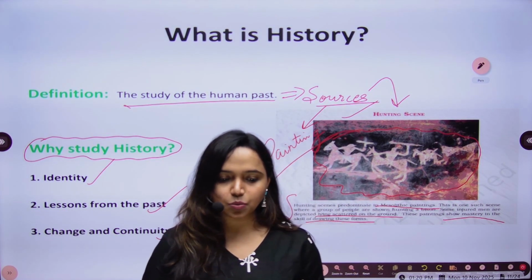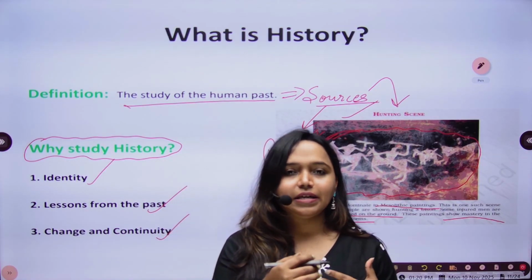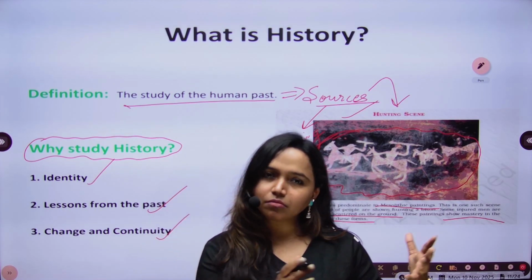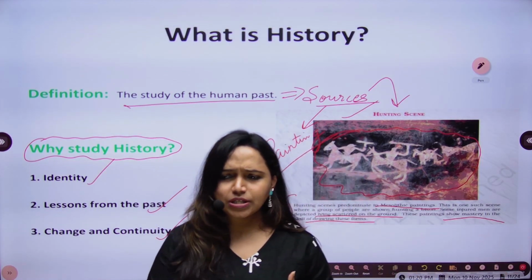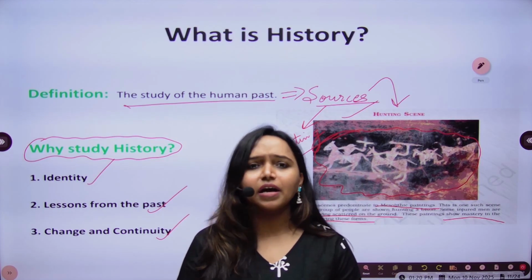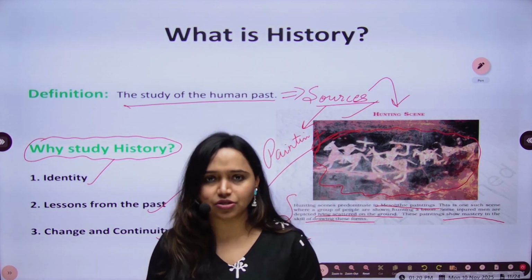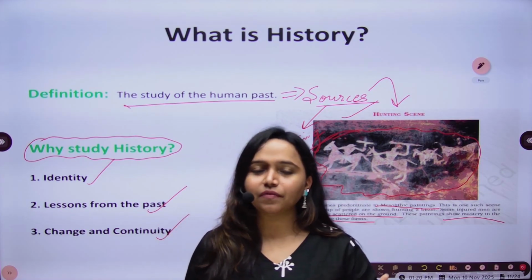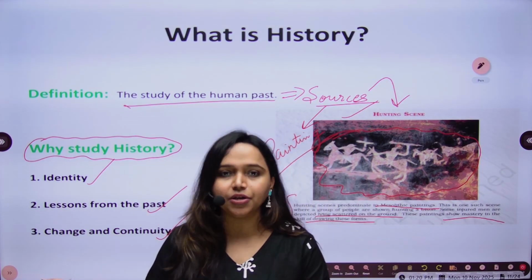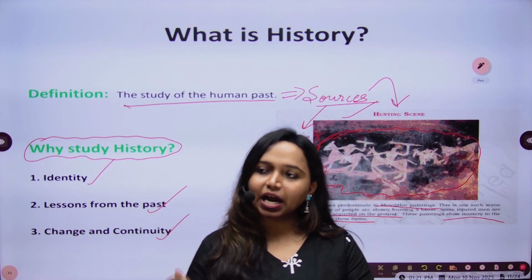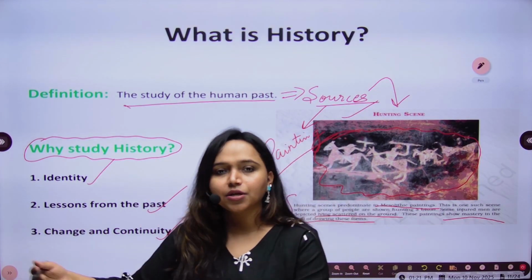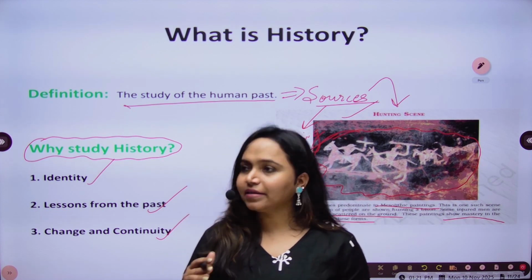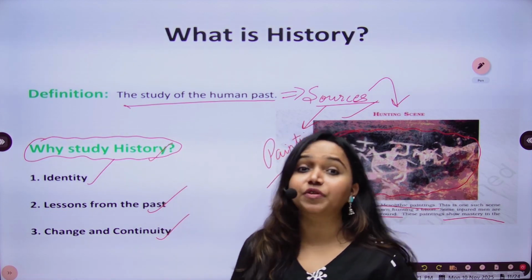So the things which lead to digression in a society, regressive things, उन सारी चीज़ों को हमें छोड़ देना चाहिए और जो चीज़ें अच्छी हैं उन्हें हमें स्वीकार करना चाहिए, because that is what history teaches us, what are the bad things which we have to leave and what are the good things which we should continue. And maybe there will be a time when today's good thing will become a bad thing in the future. So that is why complete analysis is important, and that is possible only because we study history.